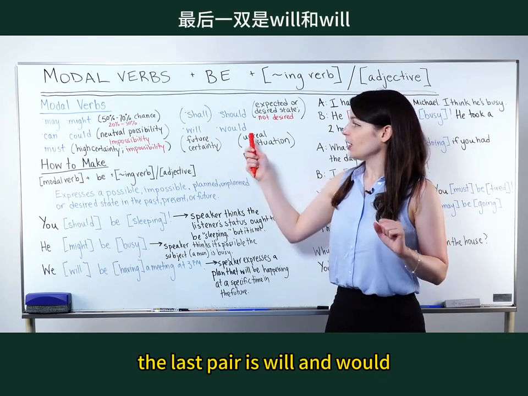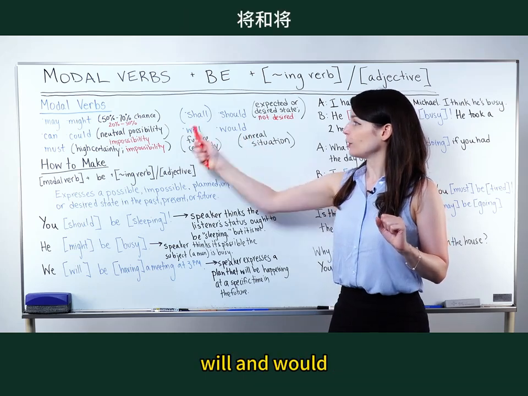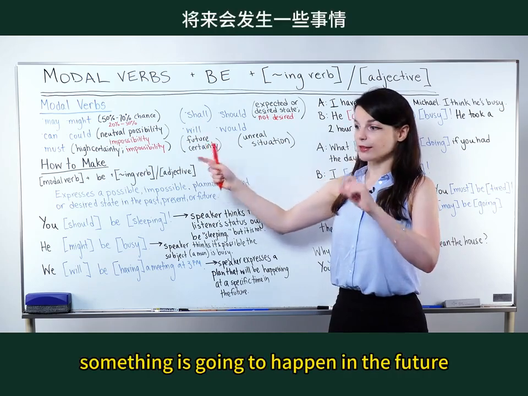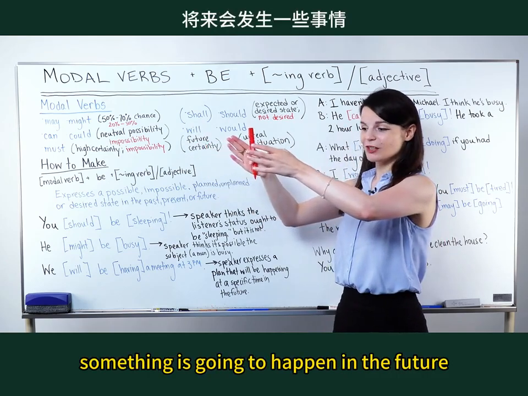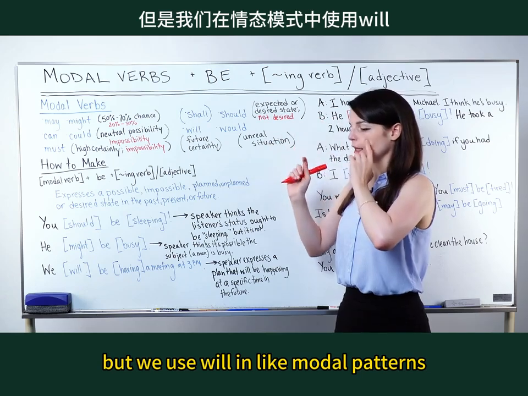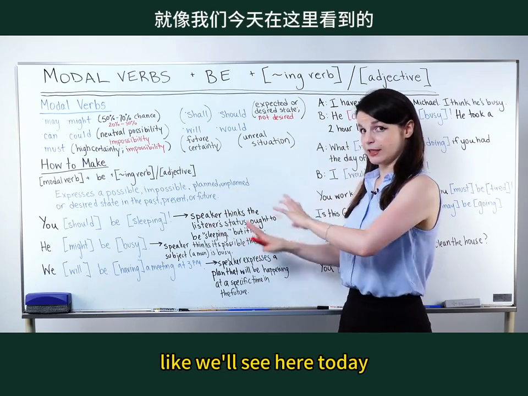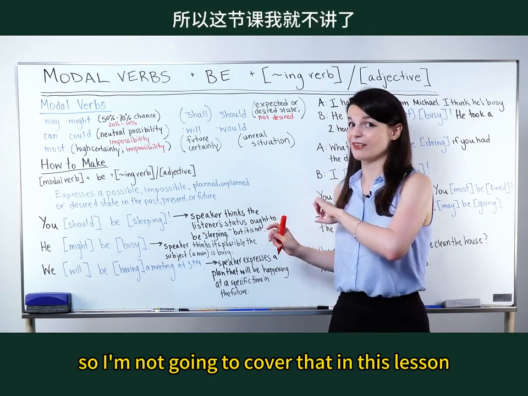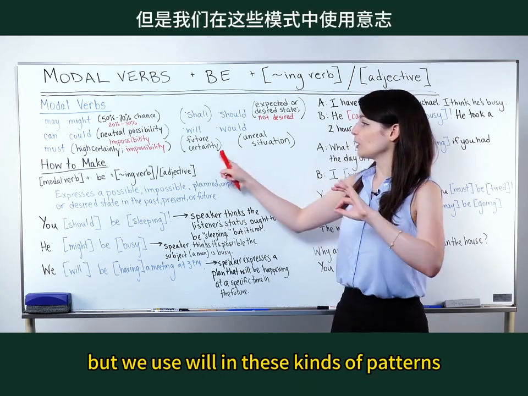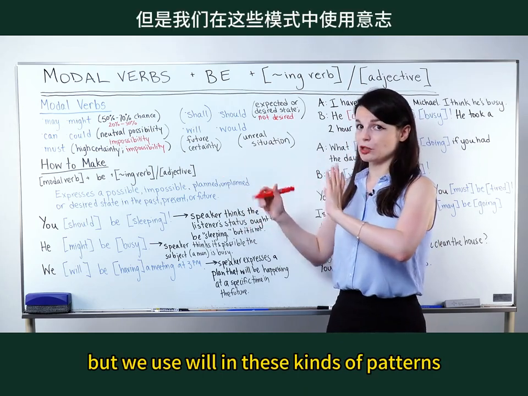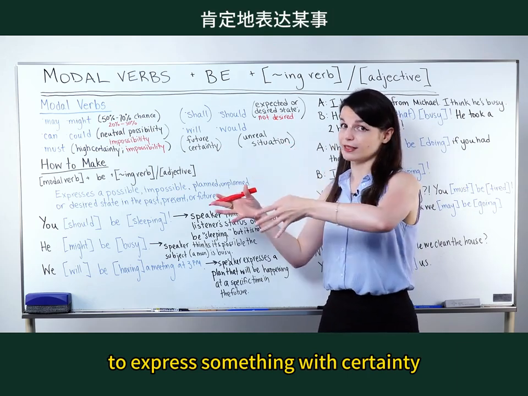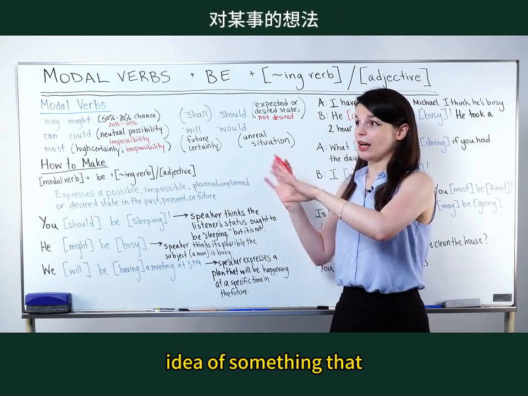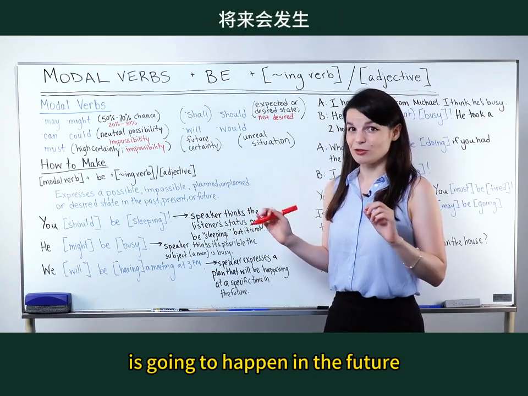The last pair is will and would. Future certainty is expressed with will. Something is going to happen in the future, but we use will in modal patterns like we'll see here today. We don't use going to in quite the same way, so I'm not going to cover that in this lesson. But we use will in these kinds of patterns to express something with certainty. So we have a pretty good idea of something that is going to happen in the future.